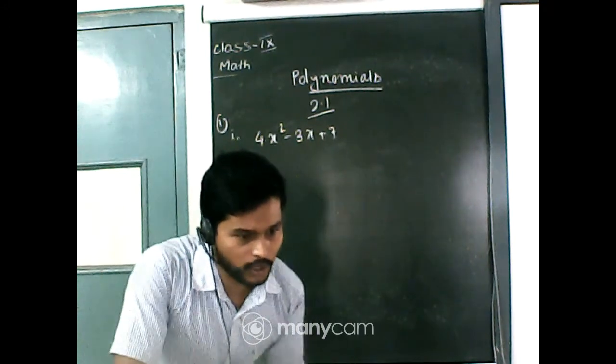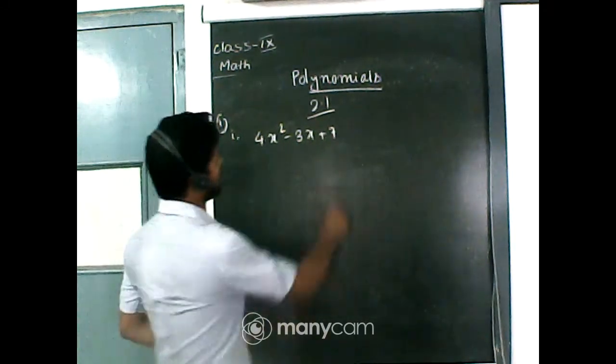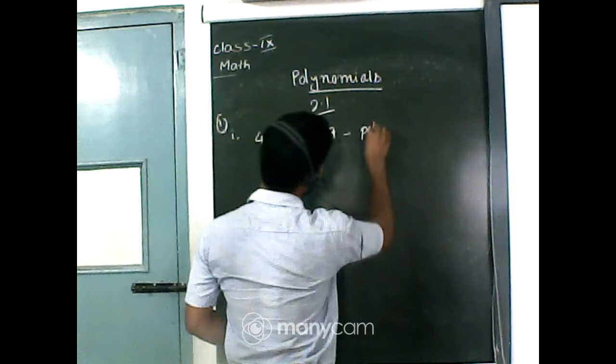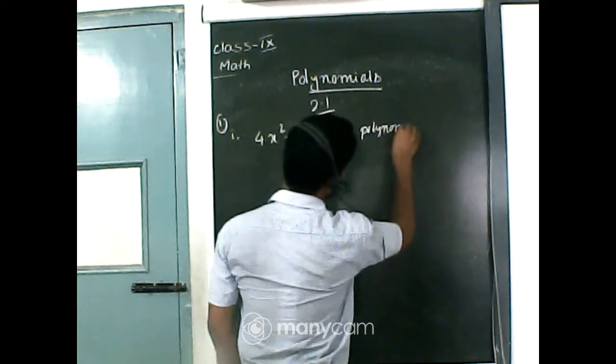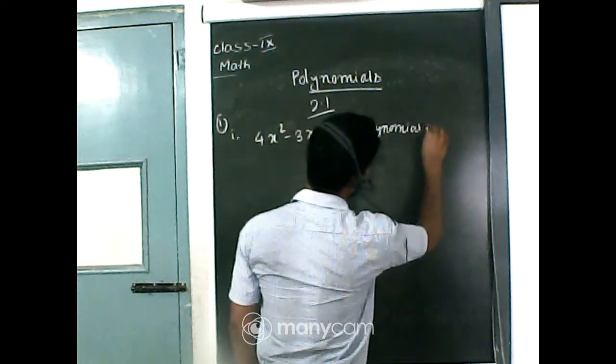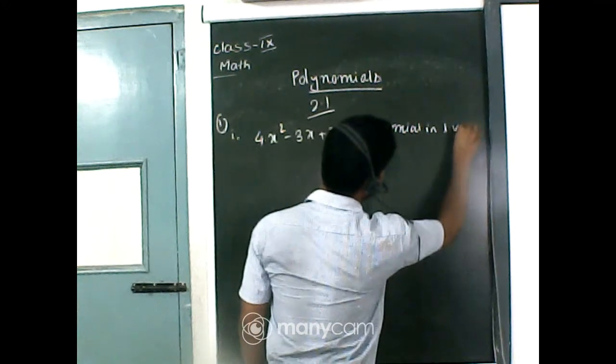Yes, it is a polynomial in one variable.